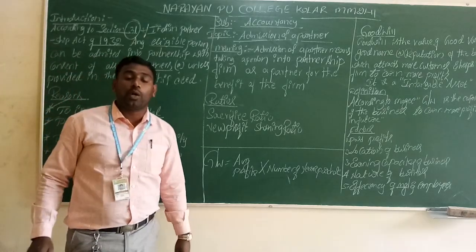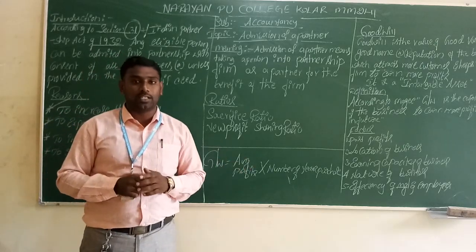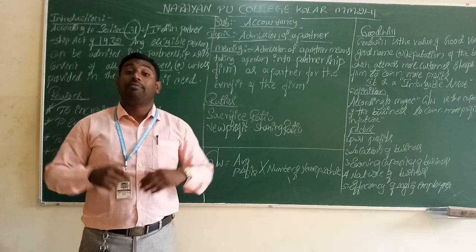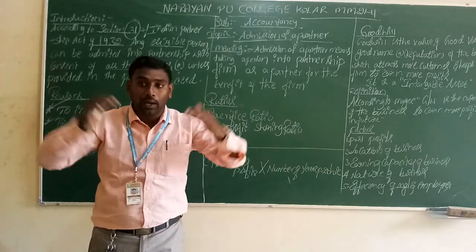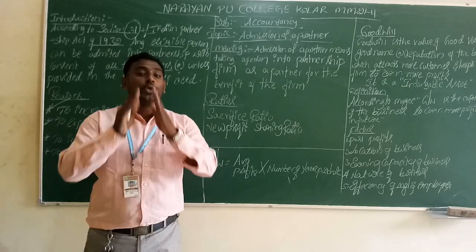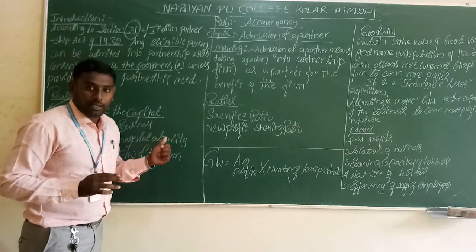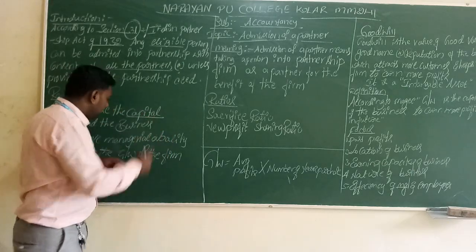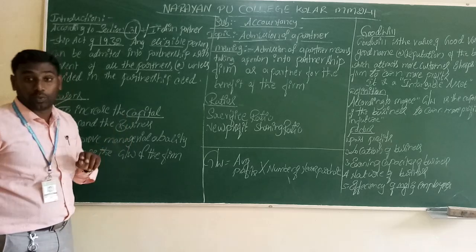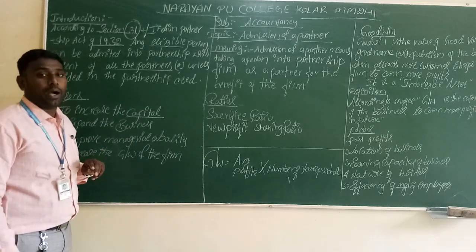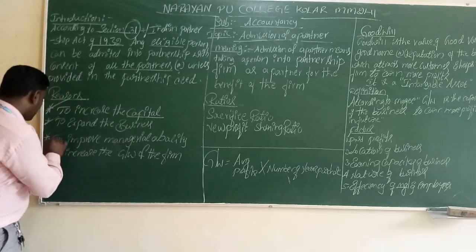If a business wants to expand to more than one or two branches, it needs capital. Whenever we have to generate capital, we have to bring in more partners into the partnership firm. During that time only can we expand our business. Without this capital, it is not possible to expand the business. So that is also one of the reasons we make an admission of a partner. So that is the second reason.